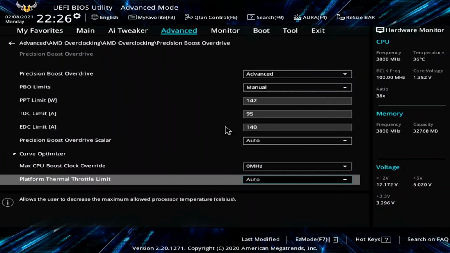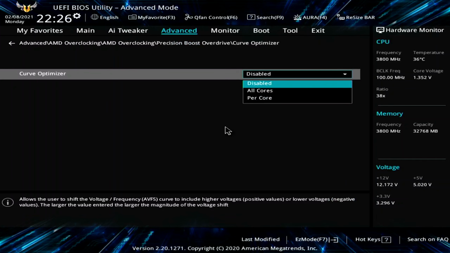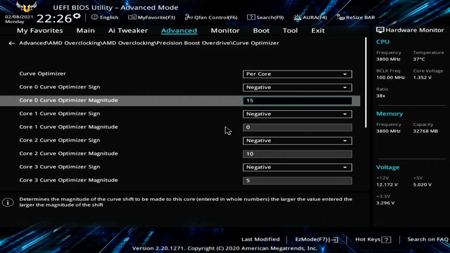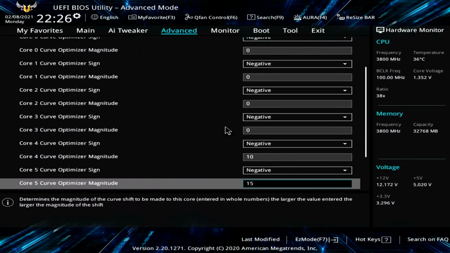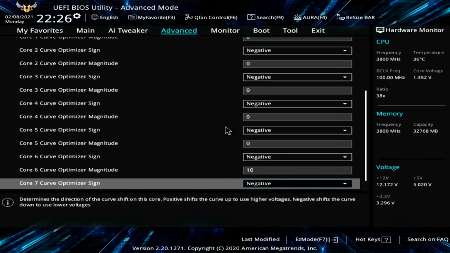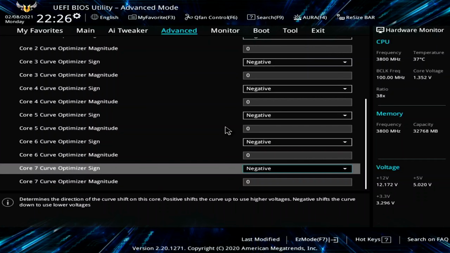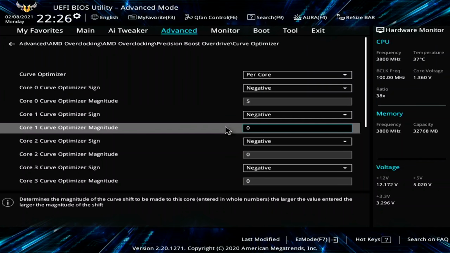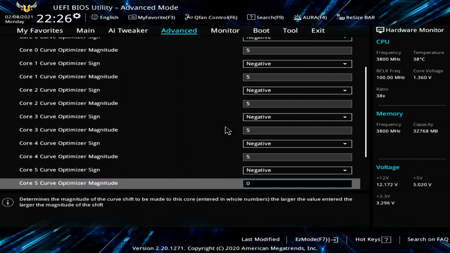Then we're going to go set 0 on the boost override, and then we're going to go to the curve. And the curve will go to all cores. We're going to go to per core, of course. Oh, it looks like I had some stuff in here. I'm going to zero these out to start over. Okay, so the reason why I like to use per core is because eventually you're going to need it, all right? All core is very optimistic. So we'll start at 5, okay? See how they're all set to negative? So that is an undervolt on each core, and we're just going to do 5 steps, all right, to begin with.